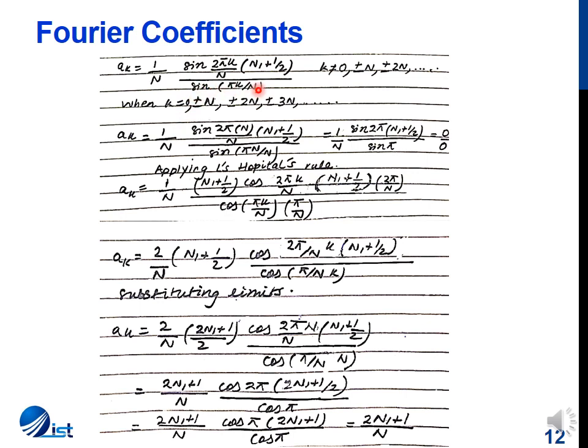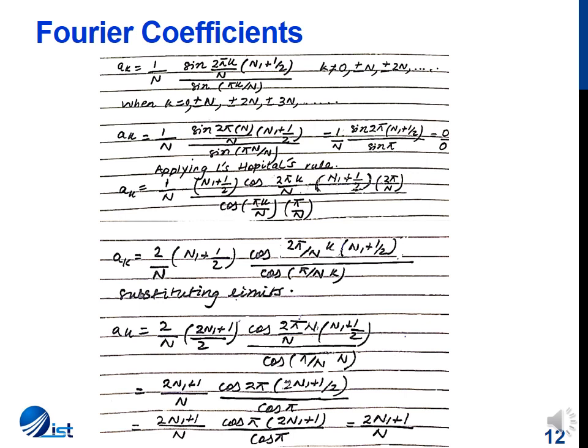Now this expression exists for all values except k is equal to 0, plus minus n, plus minus 2n and so forth. For k is equal to 0 or k is equal to plus minus n, which is the period or twice the period of the cosine wave, we'll use a separate technique to determine the value.